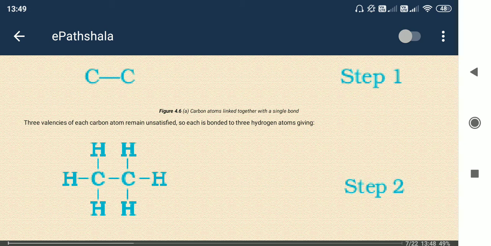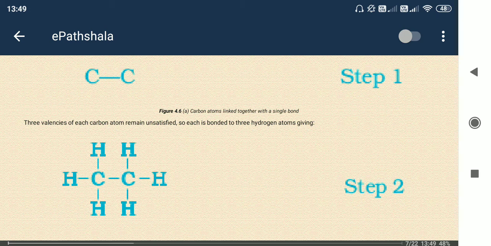In step 2, you can see 3 hydrogen atoms are also surrounding each carbon, right? So how many? C-C 1 bond and 3 C-H bonds. So ultimately each carbon has 4 bonds, right? So it is now stabilized. Octet rule is done, right?